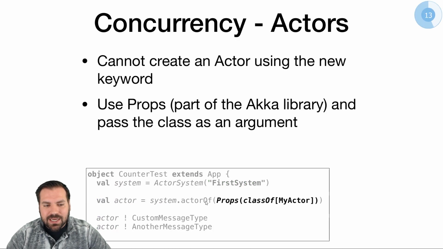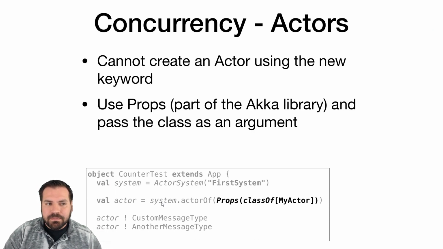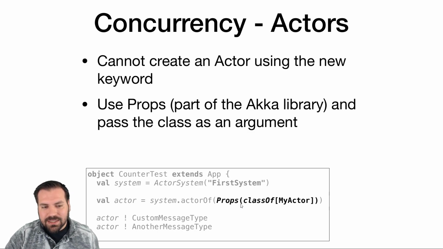Now let's unpack this line. There's a lot going on here. To add an actor to the system, we're going to take the system and call its actorOf method, which is the method to create an actor and add it to the system. We're going to use the Props class, create a new Props.